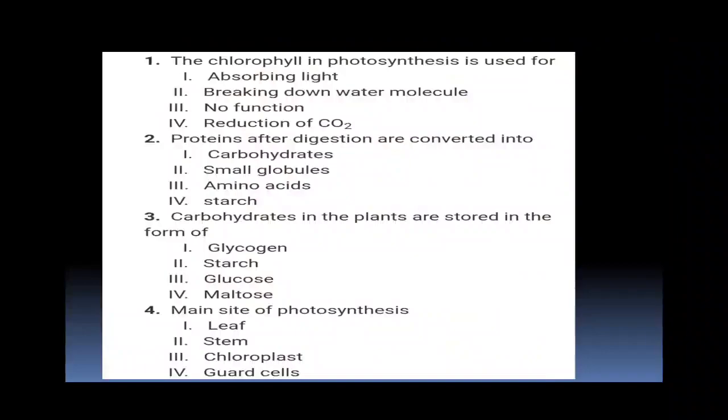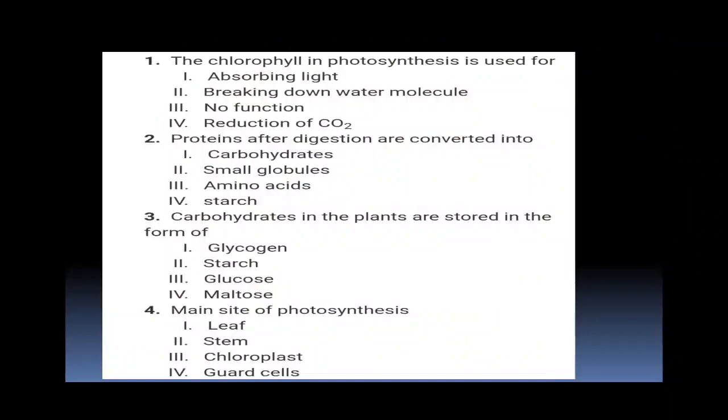Now first one, the chlorophyll in photosynthesis is used for absorbing light, breaking down water molecules, no function, or reduction of carbon dioxide. So chlorophyll in photosynthesis is used for absorbing light, so the correct option is 1. Now proteins after digestion are converted into simpler substances. The simple form of protein is amino acid, so the answer is 3. Carbohydrates in plants are stored in the form of glycogen, starch, glucose or maltose. So the answer will be starch, that is second.